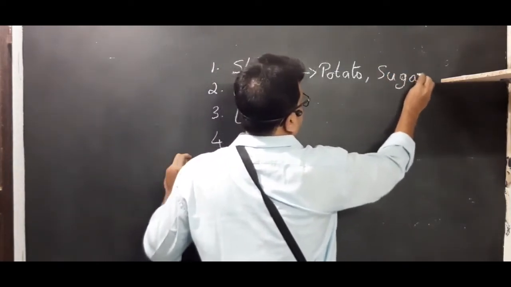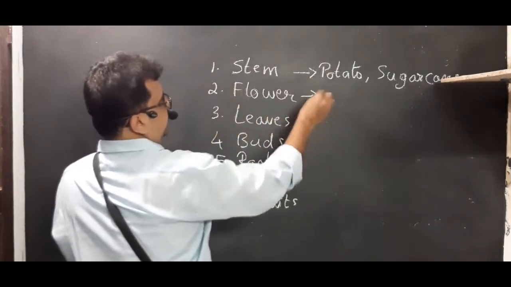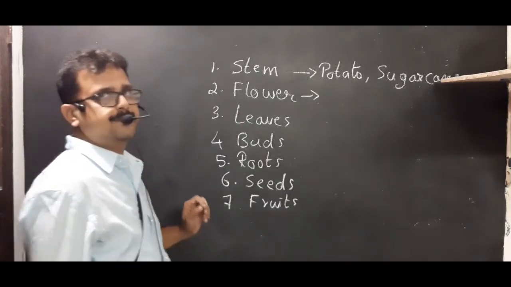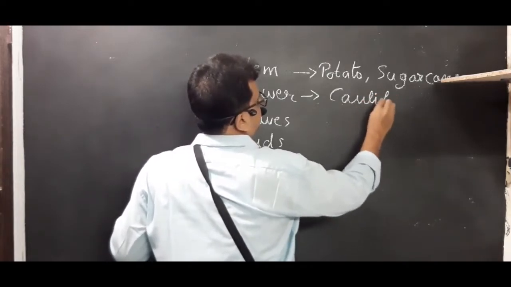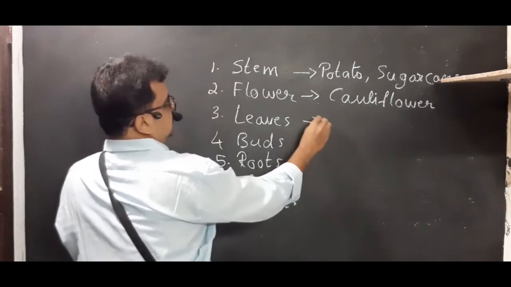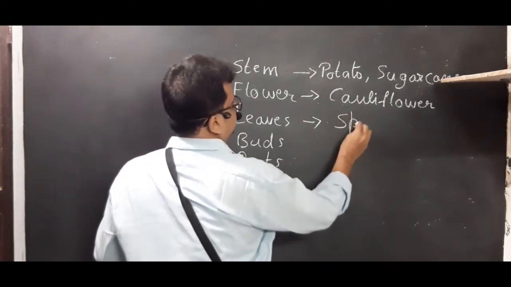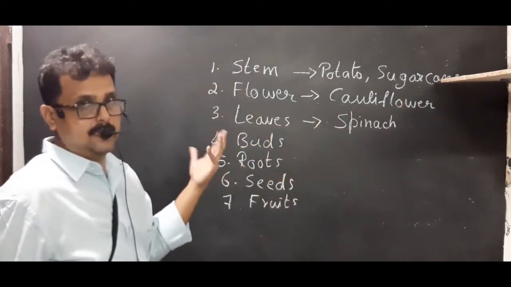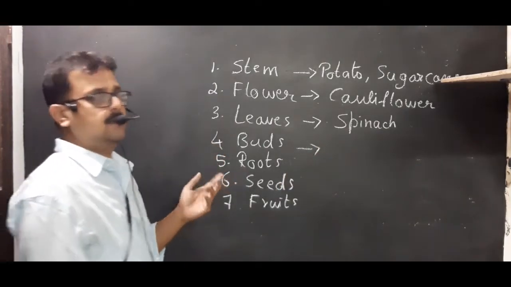Flower. Can you give an example for the flower which we eat? Name itself, all of you know, that is the cauliflower. Then leaves. There are leafy vegetables like spinach, cabbage, etc. Cabbage, we use leaves. Buds that we use as spice in our food.